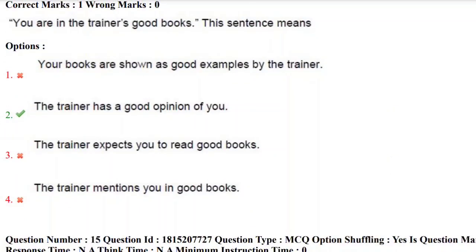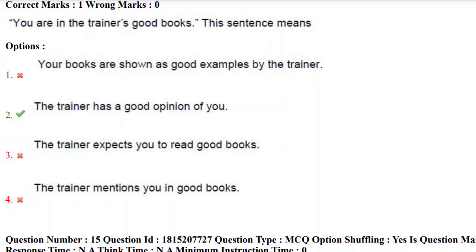You are in the trainer's good books. This sentence means, here we have the question on idioms. We need to find the meaning of this idiom, and the options are: your books are shown as good examples by the trainer. No. And the second option, the trainer has a good opinion of you. Yes, this is the correct answer to the idiom you are in the trainer's good books, which means the trainer has good opinion towards you. So the correct answer here is second option.